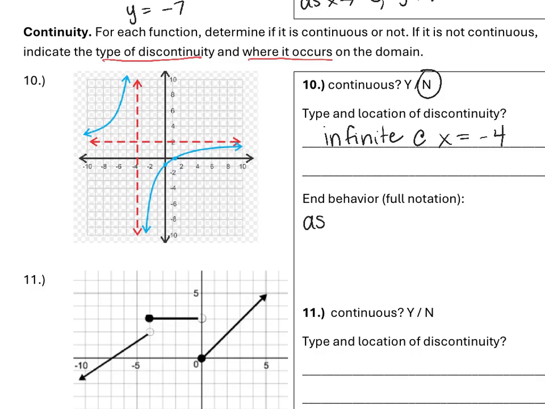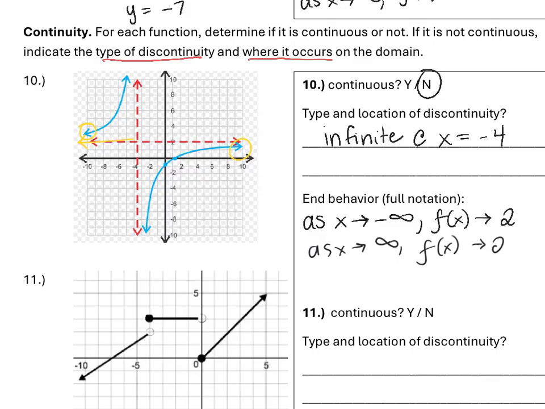Just to do a little more practice with end behavior, as x approaches negative infinity, so we're heading this direction, our function is now approaching an asymptote. So we need to say as x approaches negative infinity, our function is approaching positive 2. And then also to the right, as x approaches infinity, our function is approaching the asymptote of 2.